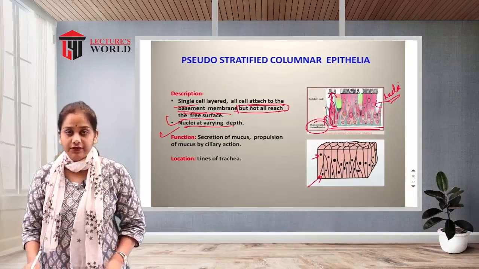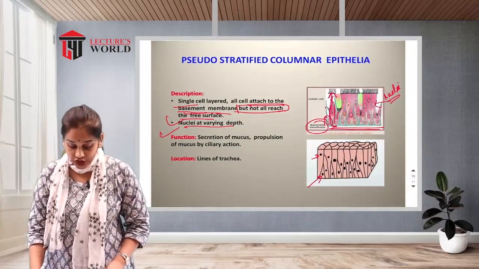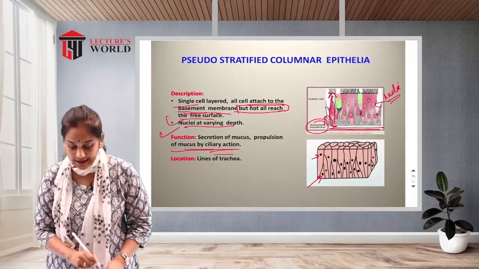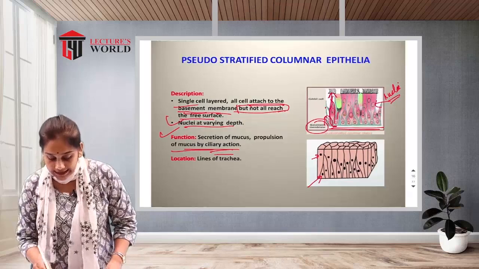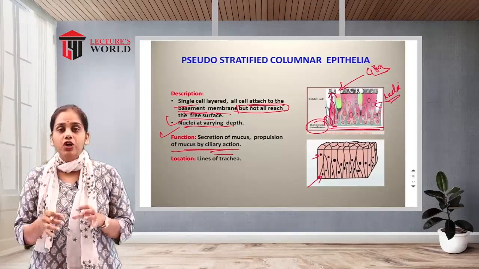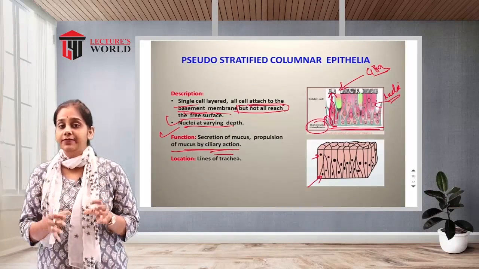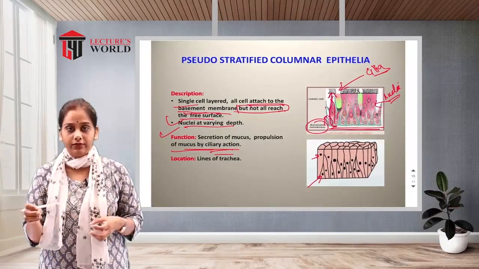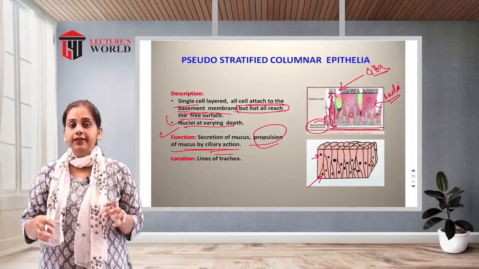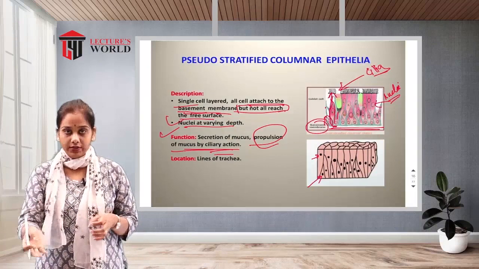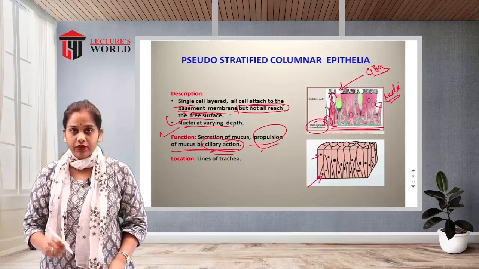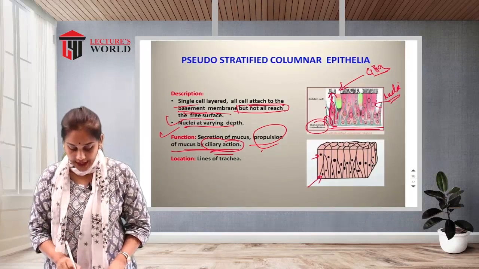Then function. What is the function? Secretion of mucus as well as propulsion of the mucus by ciliary action. Why? See, this is the cilia. What is the basic function of cilia? Movement. So they transport the mucus towards the outer side of the body. That is the ciliary action of the pseudo stratified columnar epithelium.